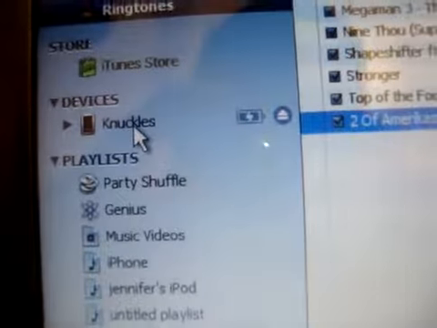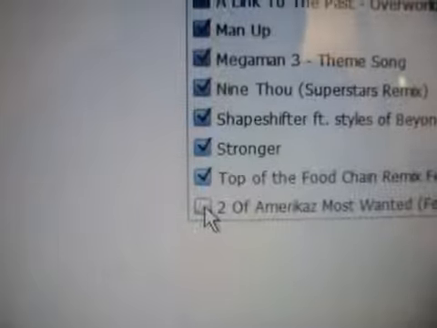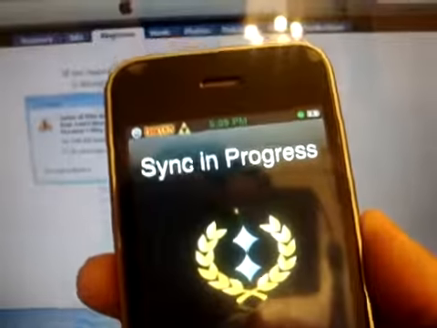Click on your iPhone. Go to the ringtone section. Make sure it's check marked. Sync it. As you can see, the iPhone is being synced. And ignore this, this is because of my iPhone. This shouldn't appear on yours. So just ignore those.